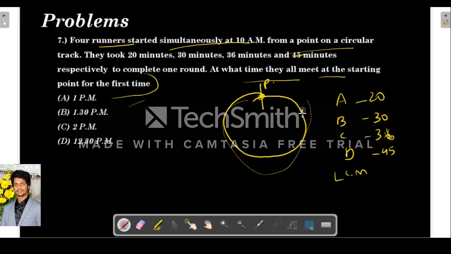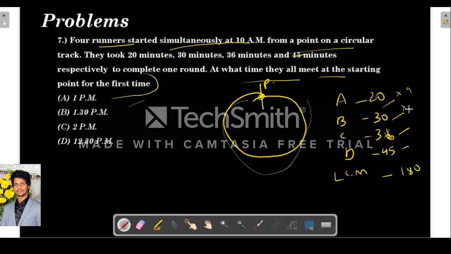So for that we need to find out the LCM of all these 4. That will be the time after which they meet together for the first time. And again after the same LCM they will meet for the second time. Again after the same time they will meet for the third time, and it will go on like that. So what is the LCM here? 20, 30, 36 and 45. So clearly it is 180.